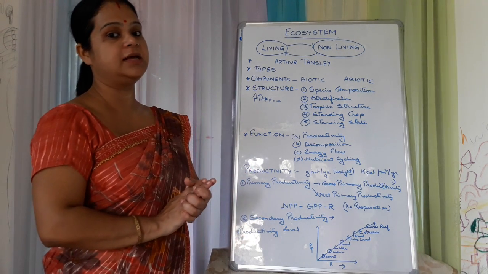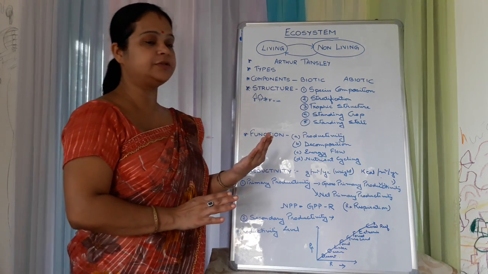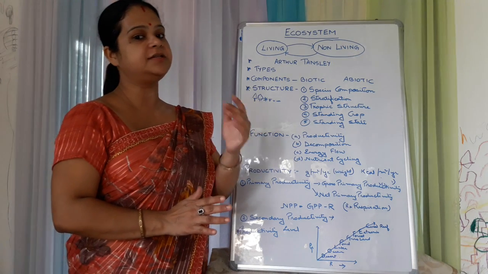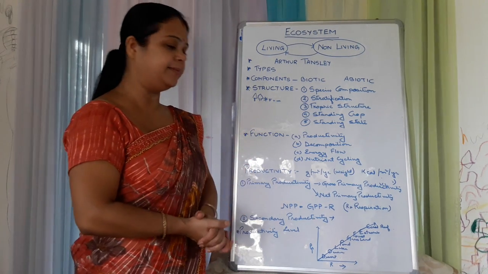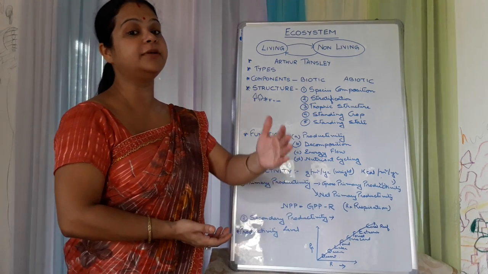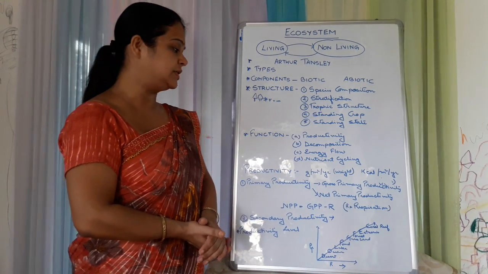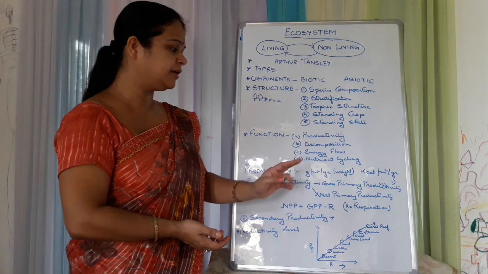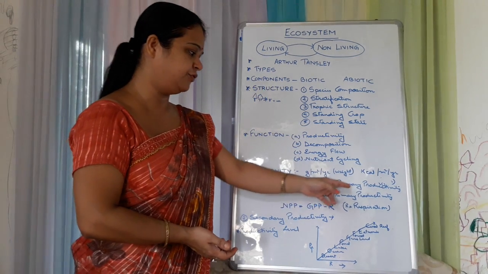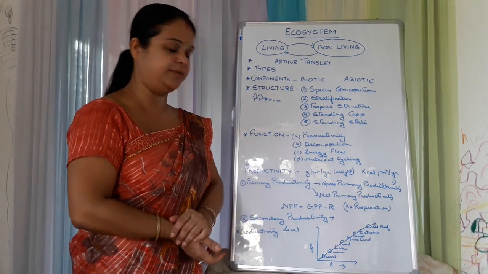during photosynthesis. During photosynthesis they produce energy-rich organic matter, and that is called the primary productivity, which is available to other organisms of the ecosystem. Primary productivity is again subdivided into gross primary productivity and net primary productivity.